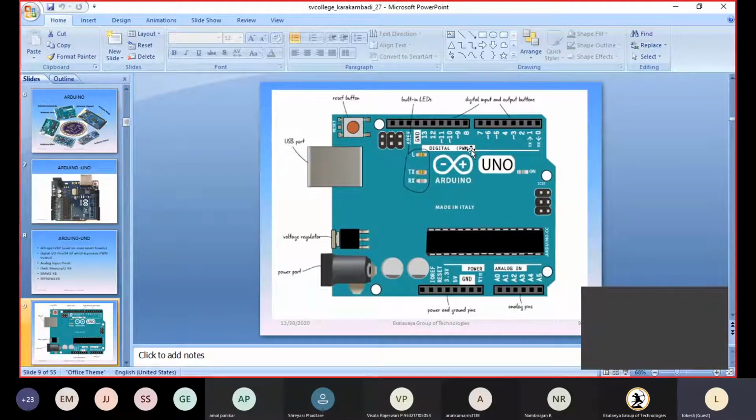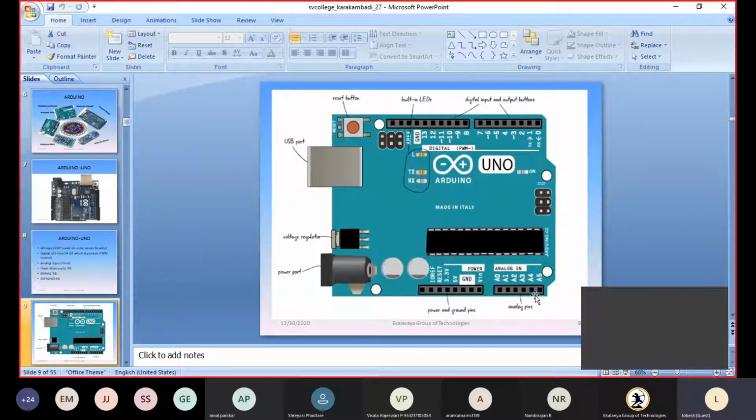So, pulse width modulation. Next we have the built-in LEDs. These are the transmitter and receiver LEDs. And here we have one more LED, which is not labeled here. That is nothing but the power LED: whenever the power is on, this LED will glow.